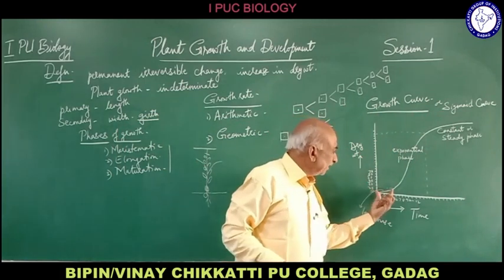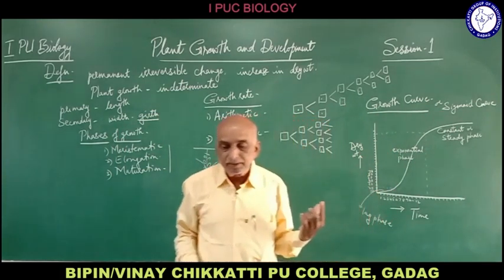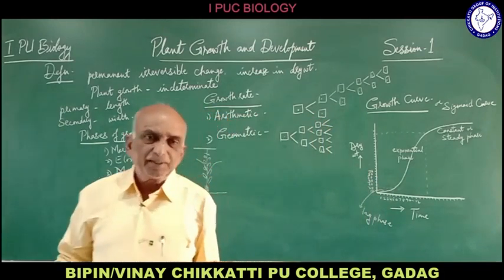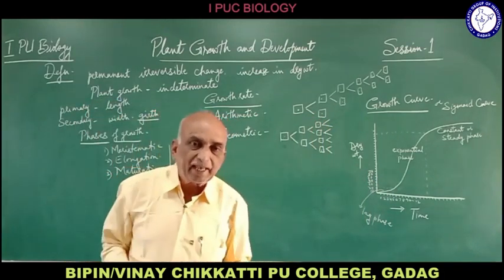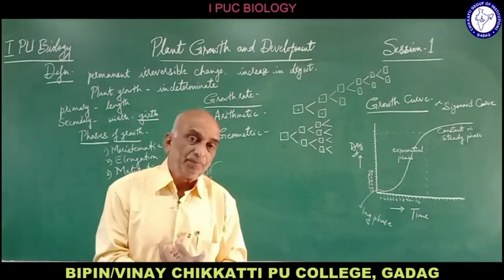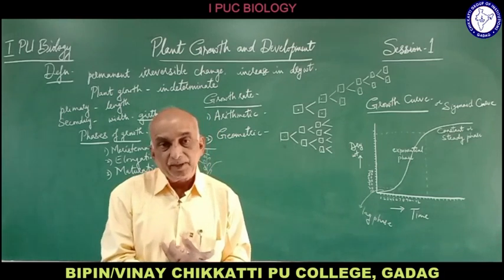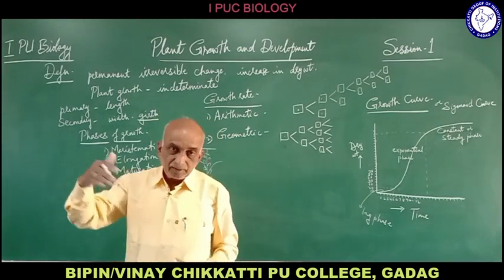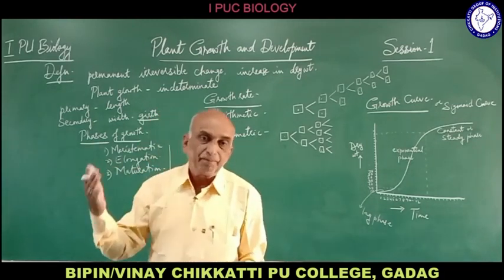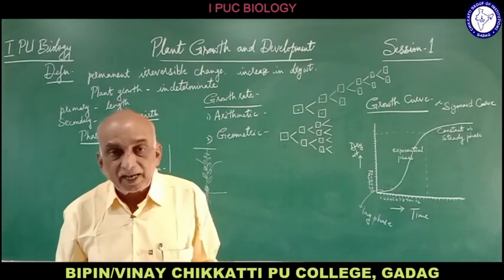Initially the growth is very slow, hence it is called the lag phase. Lag means lagging behind, very slow. We usually say he is lagging behind, meaning he is far away, he is back, he is very slow. That is why it is called the lag phase.